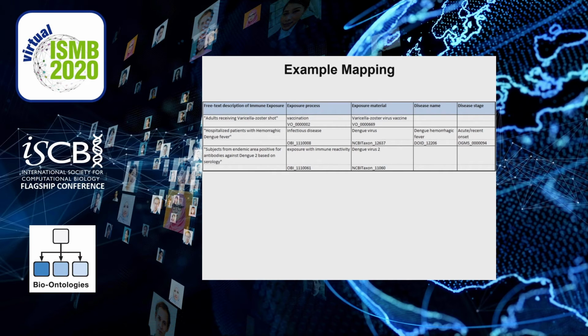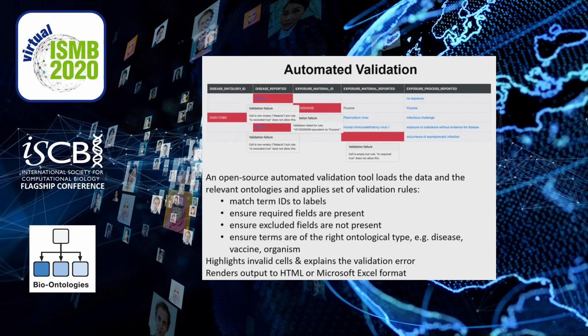And that example from the start, the subjects from the endemic area with antibodies to dengue, these are exposure with immunoactivity. The immunoactivity is those antibodies. And we know that they were exposed to dengue 2 because they have antibodies to dengue 2. And now by using the NCBI taxonomy, we can see that these two cohorts are related as they're both exposed to dengue virus, one a specific strain and one higher level.